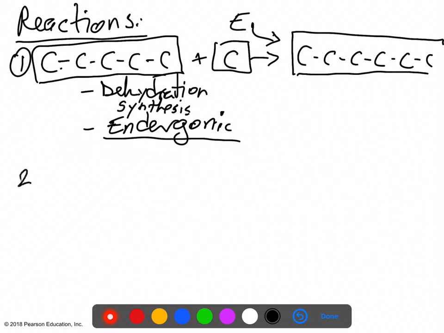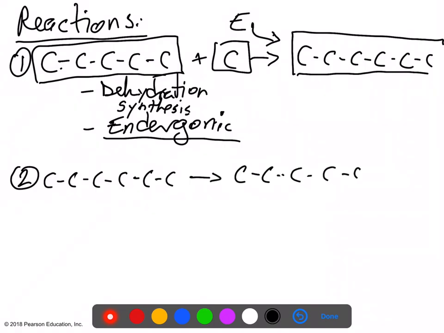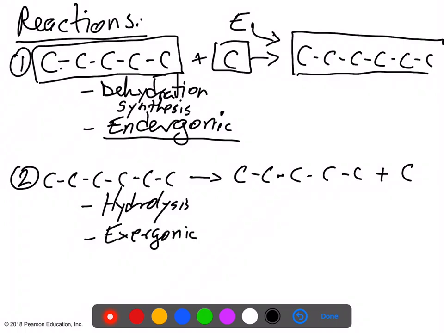Okay, on the other hand, we could take a 6-carbon molecule and we can break it down into a 5-carbon molecule with a carbon dropped off, and it would be the exact opposite of reaction number 1. This would be like hydrolysis, right? It's a breakdown reaction, and it would also be considered exergonic. That means energy was released.